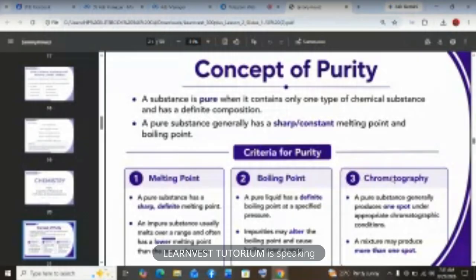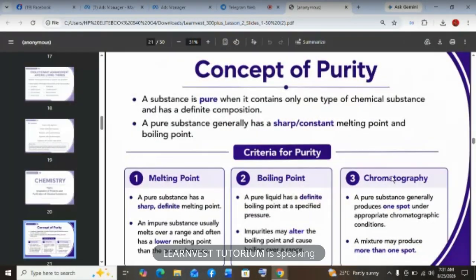Okay, so let's go down to the next slide. That's slide 22: pure and impure substances. A pure substance, like we have said, contains only one kind of particle. Examples are distilled water, sodium chloride, and oxygen. These are pure. Impure substance examples are seawater, because in the sea you have a mixture of different things, then dirty water, then crude oil.